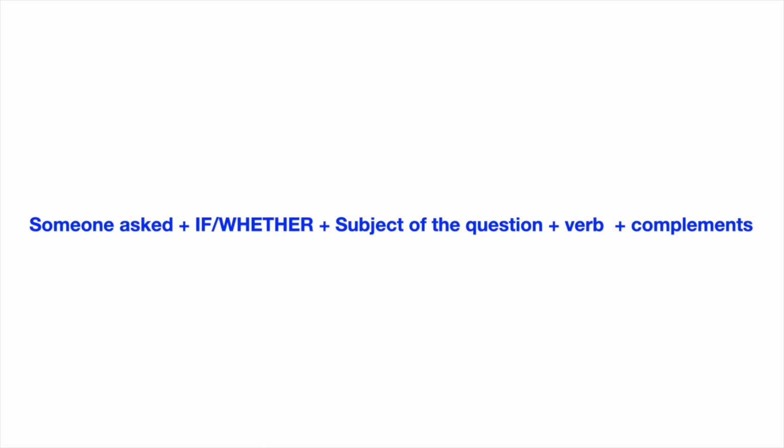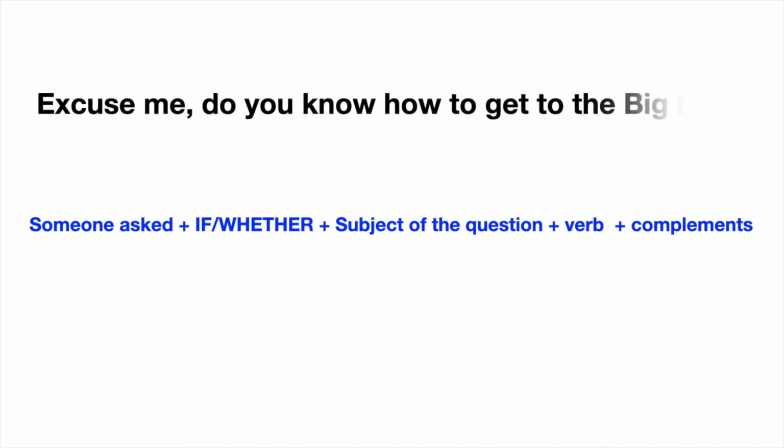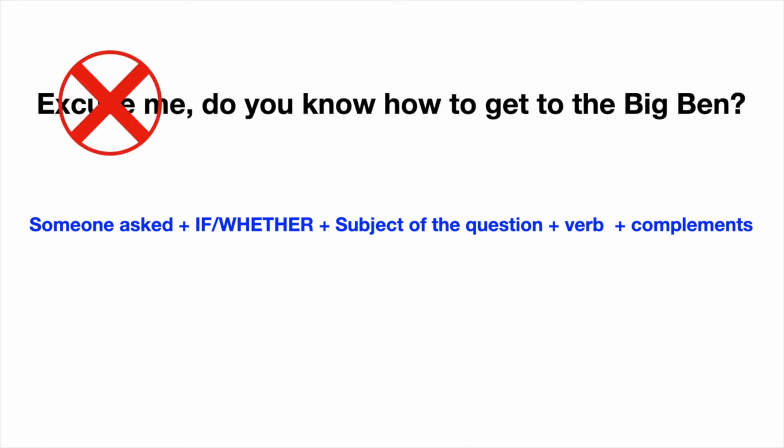Excuse me, do you know how to get to the Big Ben? Let's analyze the example. Excuse me is not going to be reported. And then, who asked? In this case, Maku. Now the verb of report. I'm going to use asked. You can choose if or whether. I'm going to choose if.